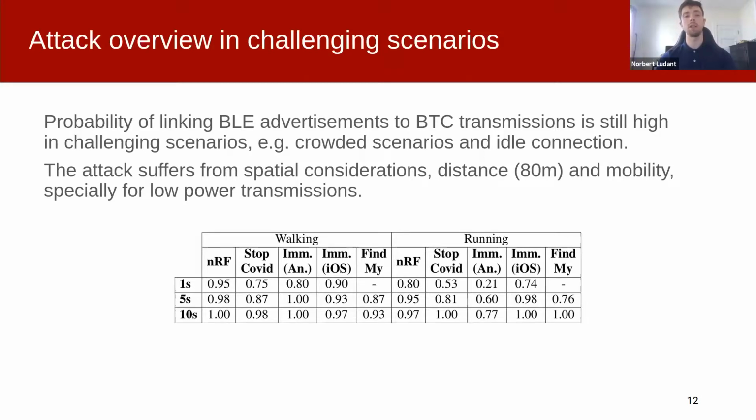As for measurements related to spatial considerations, we find that it is difficult to exploit the attack for most apps at distances over 80 meters and as movement speed increases. We find that Apple devices are still more vulnerable even in this scenario because of the high transmit power. But it's harder for apps that transmit at lower power. We can see that exemplified in the table when we compare the same app for Android and iOS.